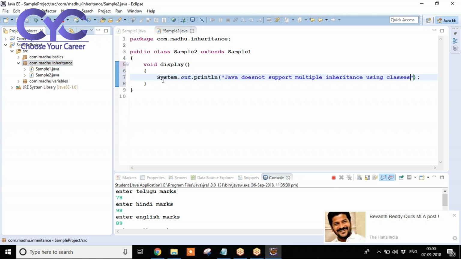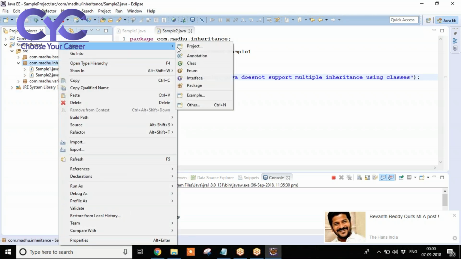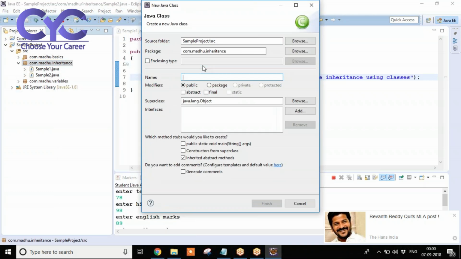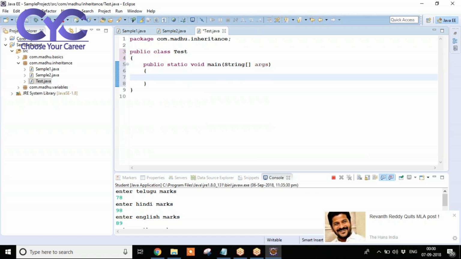Just first I'll save this one. Observe here. In the same package, I'm going to create a class called test. In this test class, I'm creating a main method. For each and every concept, for the purpose of main method, I will be creating a separate class. Even in sample2 class also, you can create main method, but just to reduce the confusion, I will be creating a separate class for the purpose of main method.